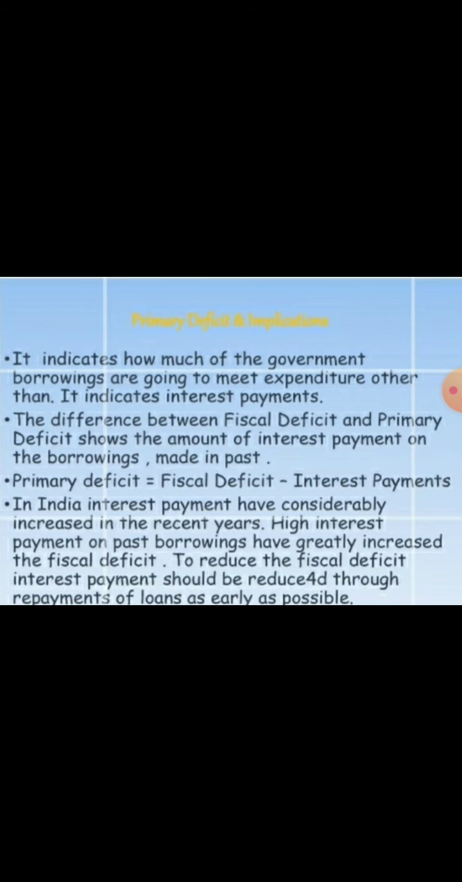And last, primary deficit. It is the difference between the fiscal deficit and interest payments. The primary deficit indicates how much government borrowing is required to meet its expenses other than interest payments on the public debt. A zero primary deficit means the government has to resort to borrowing only to meet its interest payments on the public debt. It is not adding to the existing loan.